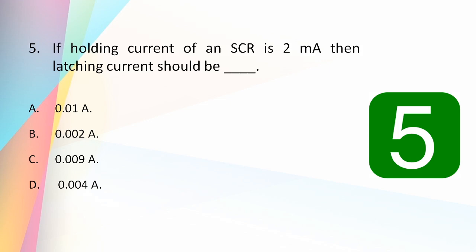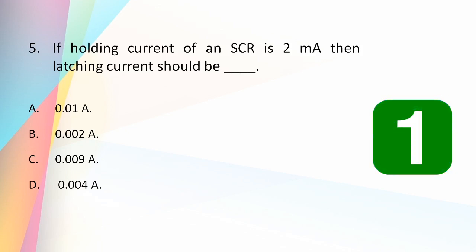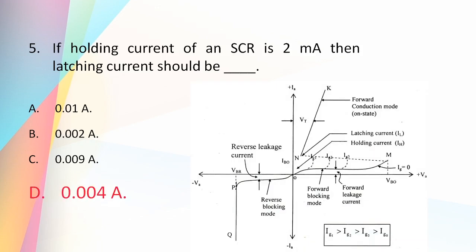If the holding current of an SCR is 2 milliampere, then the latching current should be: 0.01 ampere, 0.002 ampere, 0.009 ampere, 0.004 ampere. And the answer here is 0.004 ampere. Now the holding current is defined as the minimum value of anode current below which the SCR gets turned off. Normally the latching current is more than the holding current, and the holding current is associated with the turn off process.